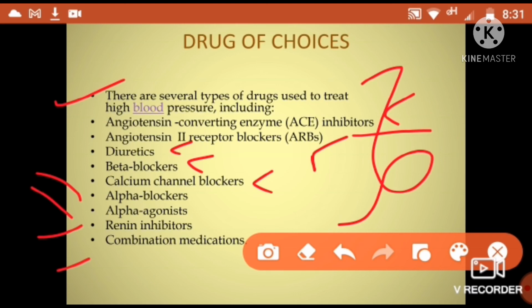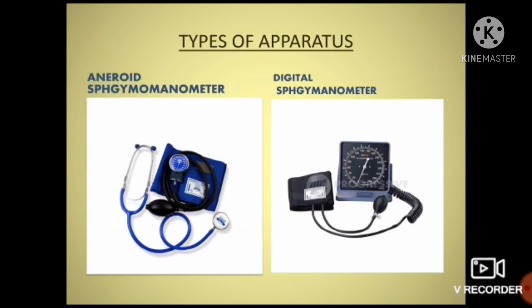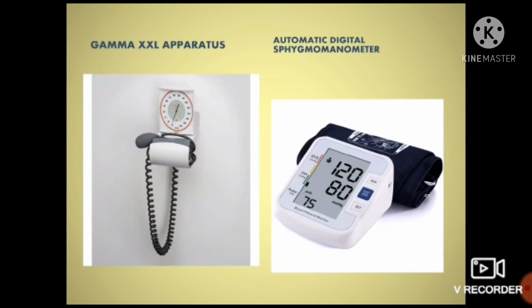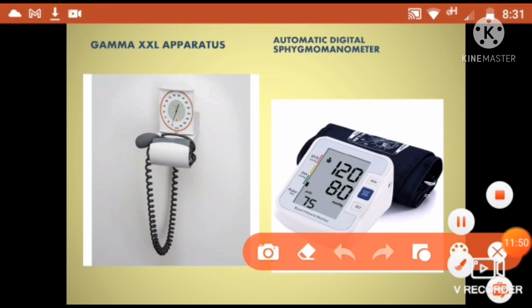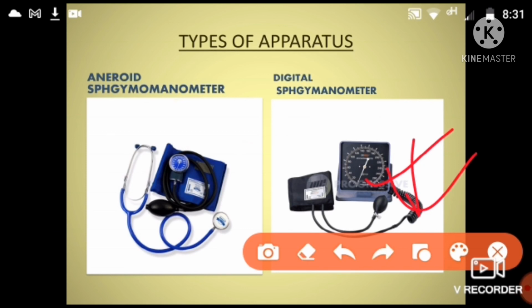Okay, so we come towards our next slide, which is the types of BP apparatus. These are the types of apparatus you can see here. This is the most common apparatus we are using. We use these devices much less.